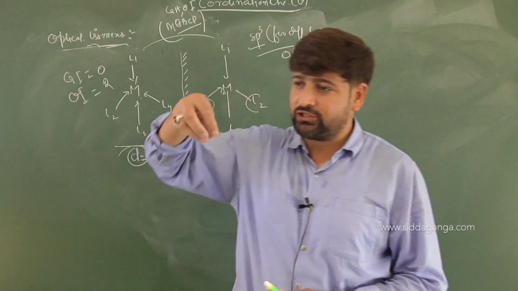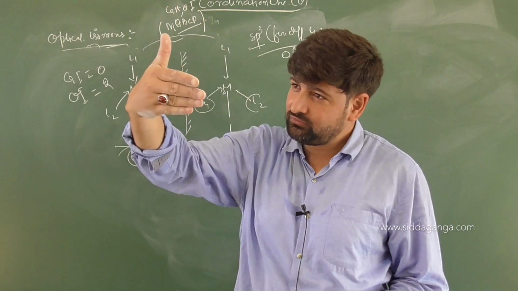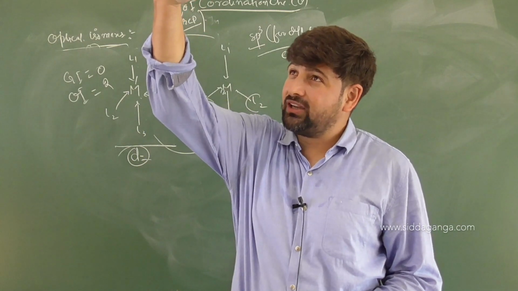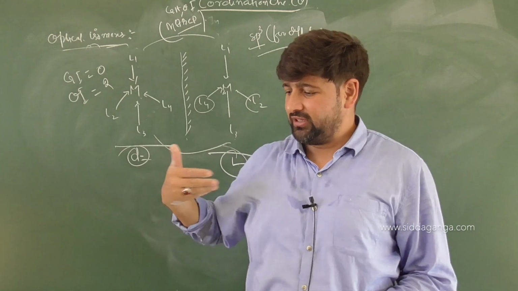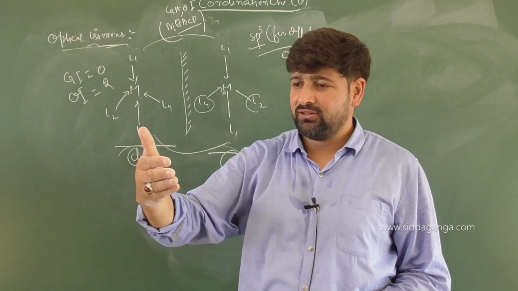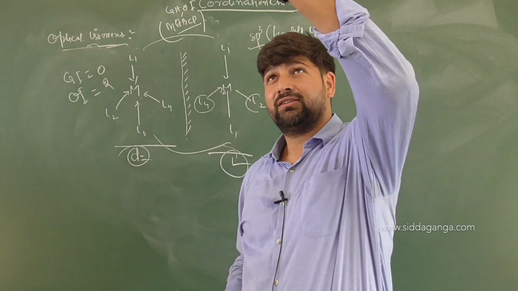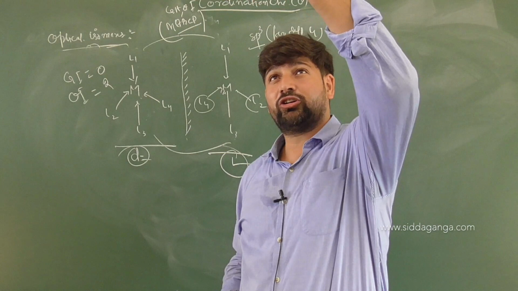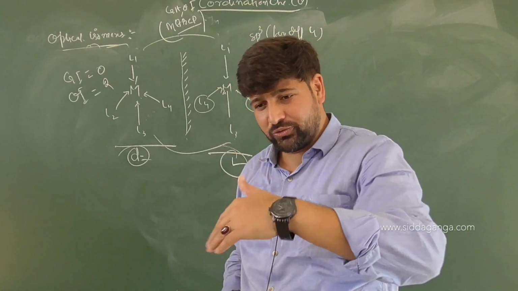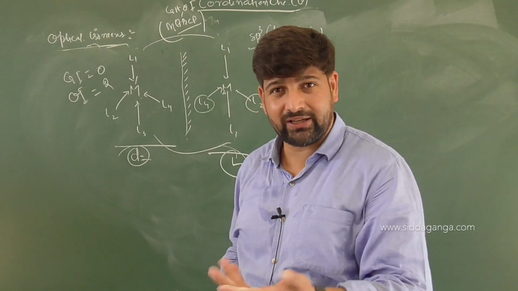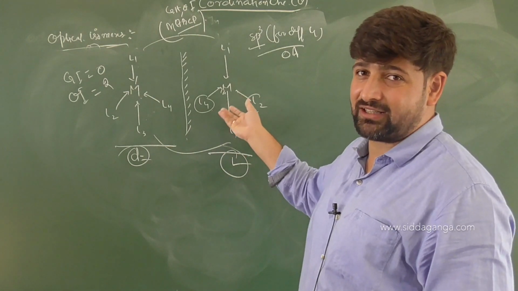So you have 4 ligands: 1, 2, 3, 4. Whatever plane I draw, if I draw it this way, what am I doing? L4 is going here, L3 is going here, L2 is going here, L1 is on the top. So I am breaking L1. There is a base, and on the top we have 1. I am breaking it off. Now when you see the 2, are they symmetrical? Are they identical? Obviously not. So it will be optically active. There is no plane of symmetry available. Besides that, it has a chiral center.